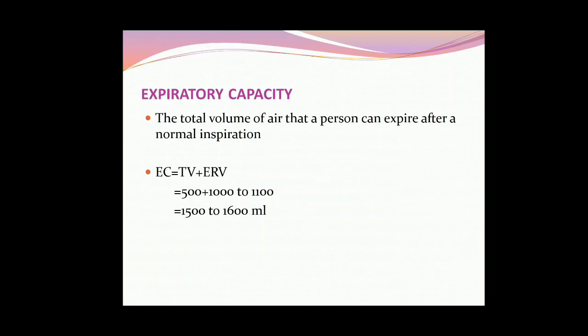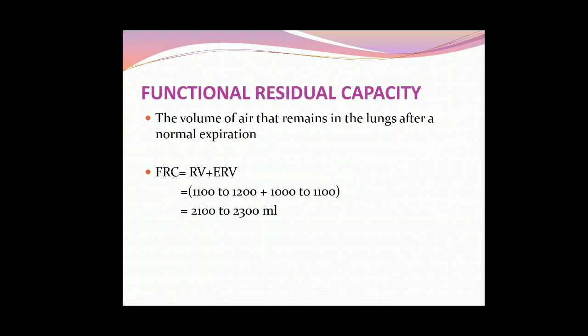So normal breathing plus extra exhalation. Then functional residual capacity. What is functional? This is actually, children, how much reserve volume is there. Reserve volume is about 1200 ml, and how much extra the volume of air that remains in the lungs after a normal expiration. That is known as functional residual capacity.